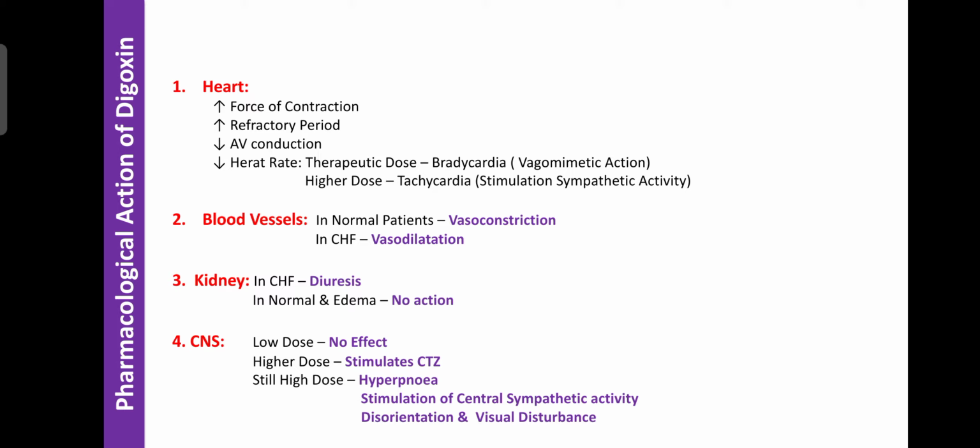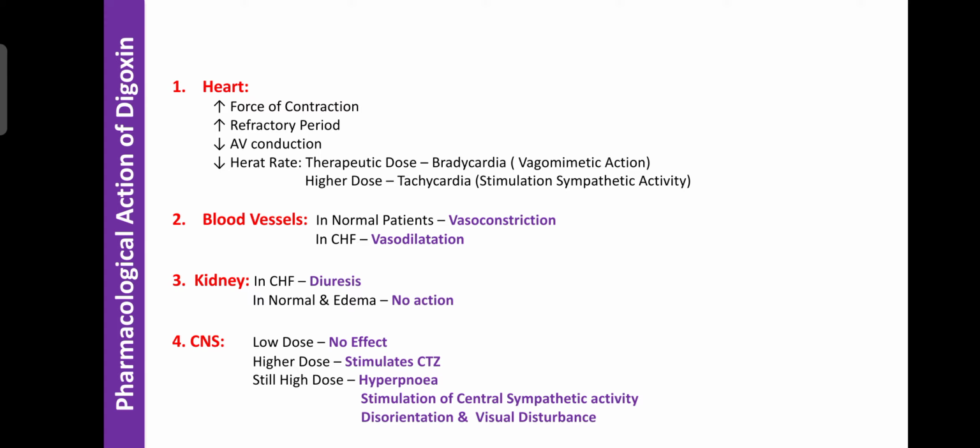On the other side, digoxin can decrease the AV conduction, that is the transmission of impulses from the AV node to the Purkinje fibers. So that is delayed. So there is delay of AV conduction. That is helpful for complete relaxation of the ventricle and complete contraction of the ventricle. That completeness of contraction is helpful to increase the force of contraction,